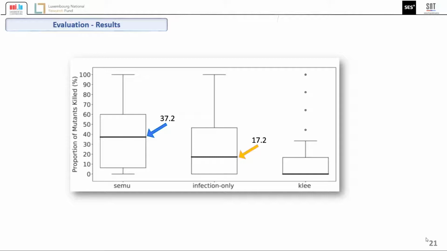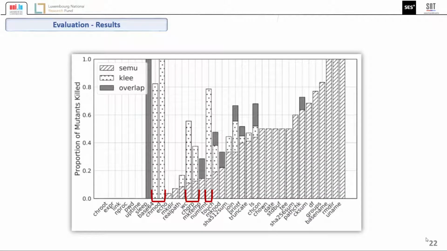Moreover, when we look at the per mutant performance, we see that there is some overlap in the mutants killed by SEMu and KLEE, and for some programs KLEE outperforms SEMu.